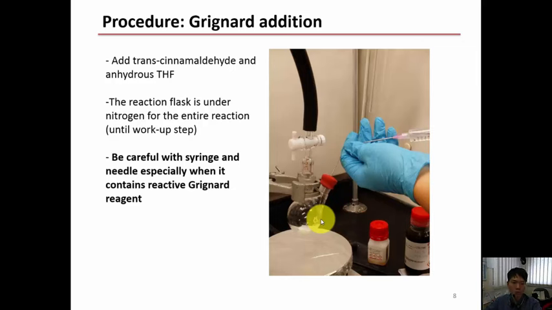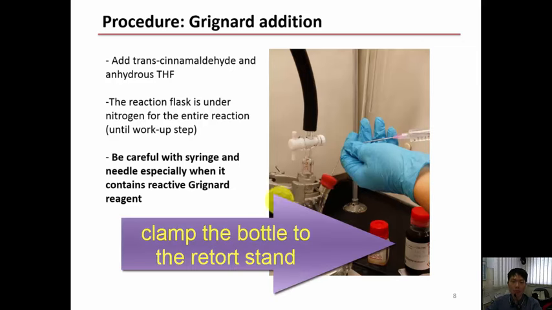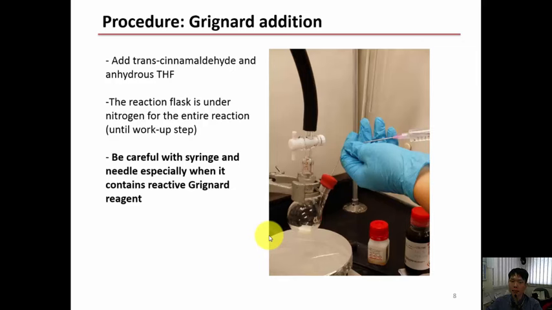So you know that this bottle here will contain the allyl magnesium bromide, which is a 1 molar solution. Next you need to clamp the bottle that was purchased using a retort stand, and then connect the bottle to a Schlenk line via needle and place it under nitrogen. Of course, you have the adapter open to nitrogen, and then using a 10 ml syringe with a long needle, you see this long needle here, choose the right one, measure 6 ml of the solution, and before you withdraw the needle out of the bottle, draw some nitrogen into the syringe, because this will protect the solution and ensure that there's no dripping of your very reactive reagents there.